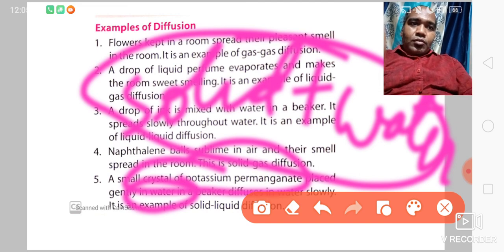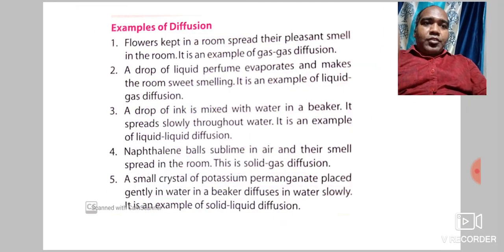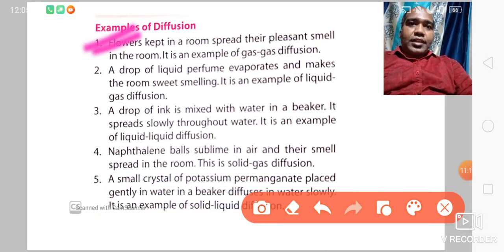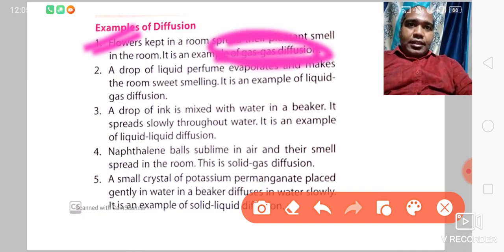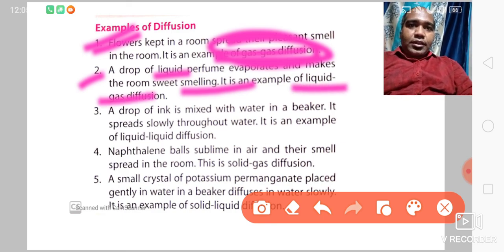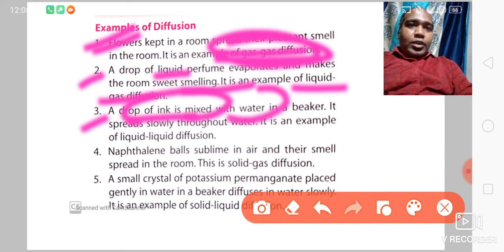Okay, so how many types of diffusion have we seen? One is gas diffusion. Example is flower. The smell of flower spreading in the room. This is the example of gas diffusion. Then second, liquid perfume. Liquid perfume is spreading in air, mixing in air. So this is liquid gas diffusion. Then third one is a drop of ink. Ink is liquid only, and water is also liquid. So liquid diffusion.